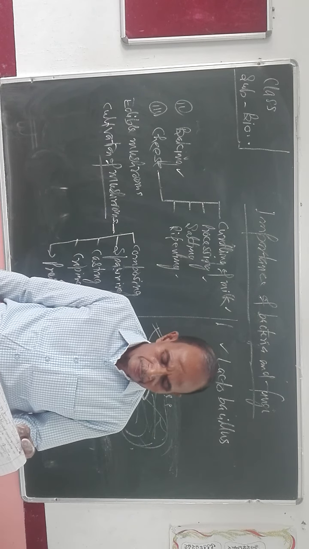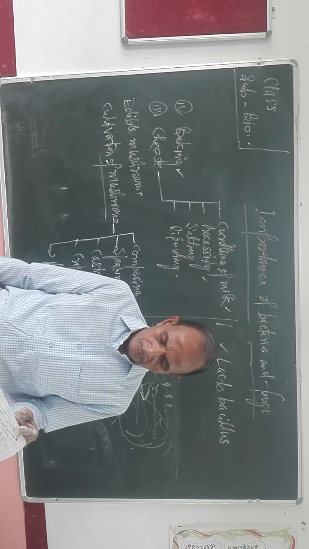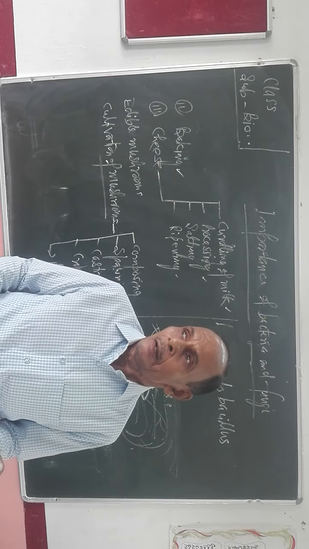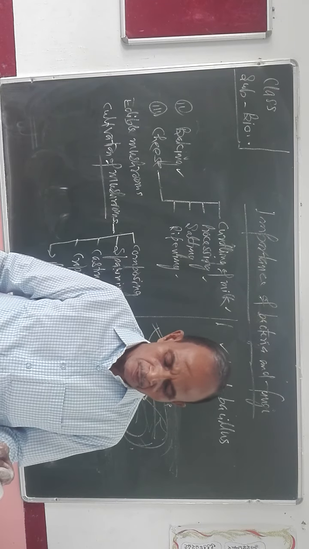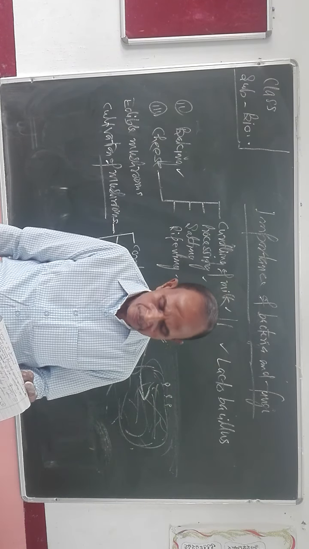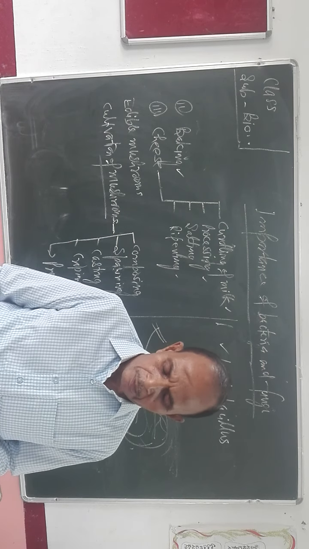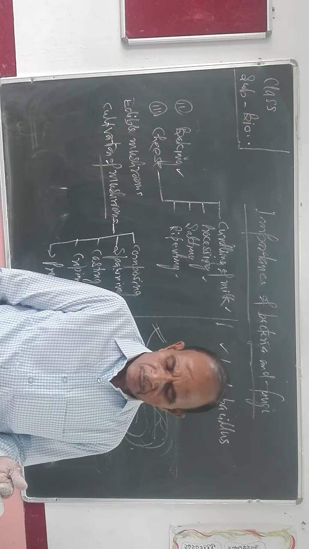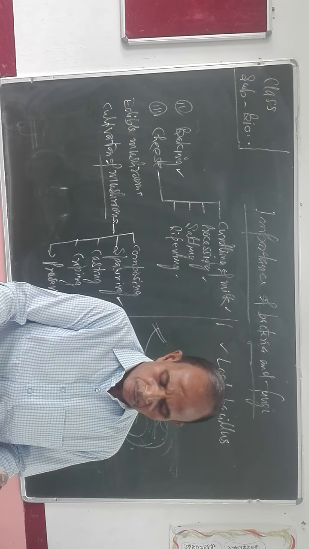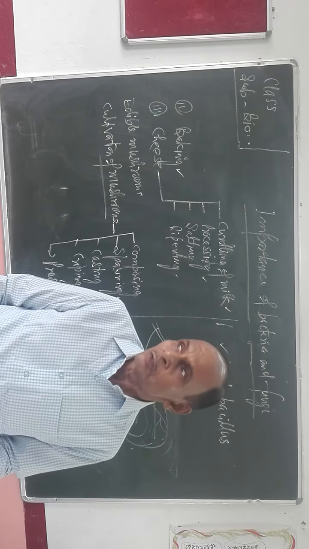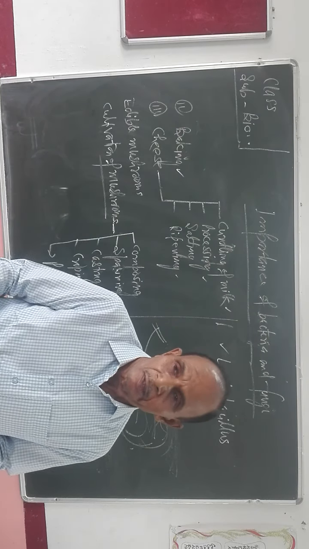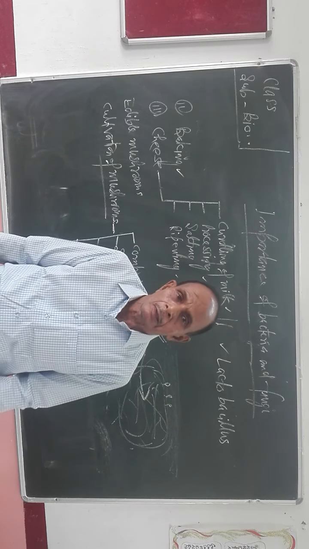Second, giving gamma radiation and storing at 15 degrees centigrade. After that, freeze drying in a solution of citric acid or ascorbic acid or brine. These are the steps of preservation. Clear? In this way, this chapter, importance of bacteria and fungi, is completed. Okay.